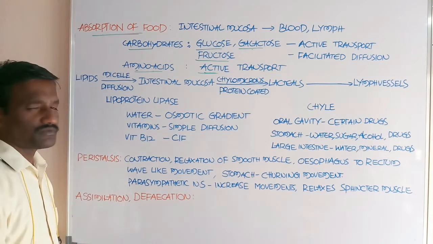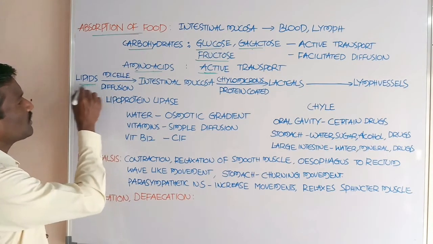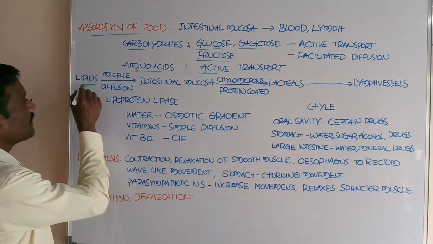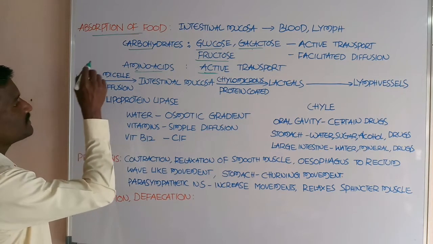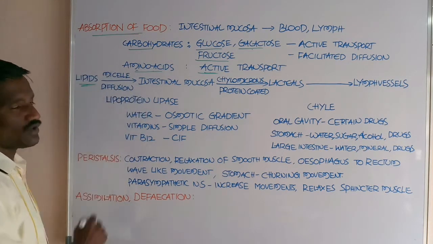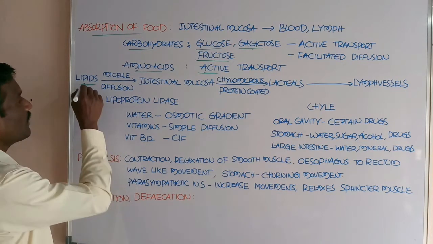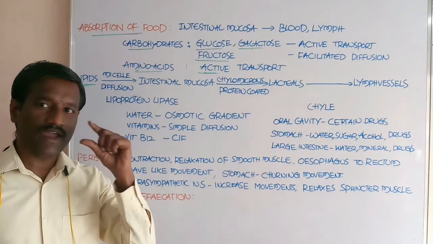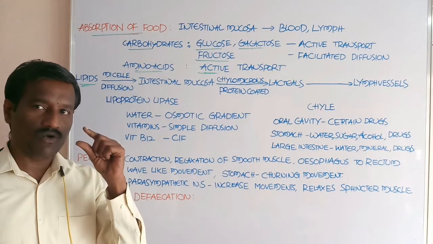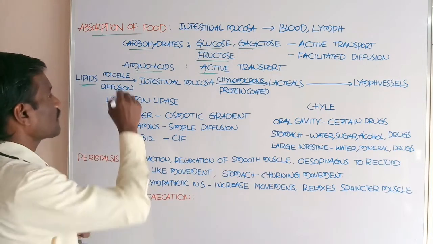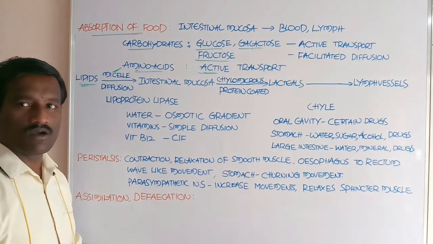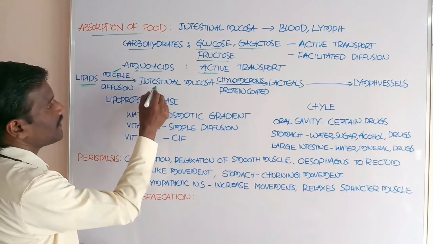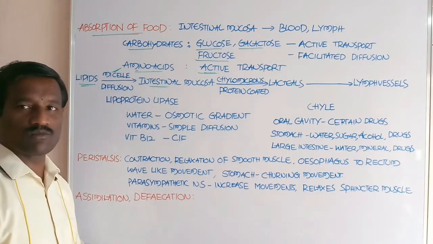And what about the lipids? Absorption of the lipids. Lipids are absorbed into the intestinal mucosa. Lipids are converted into small round droplet-like structures. These are called micelles. By the process of diffusion, these micelles enter the intestinal mucosa.